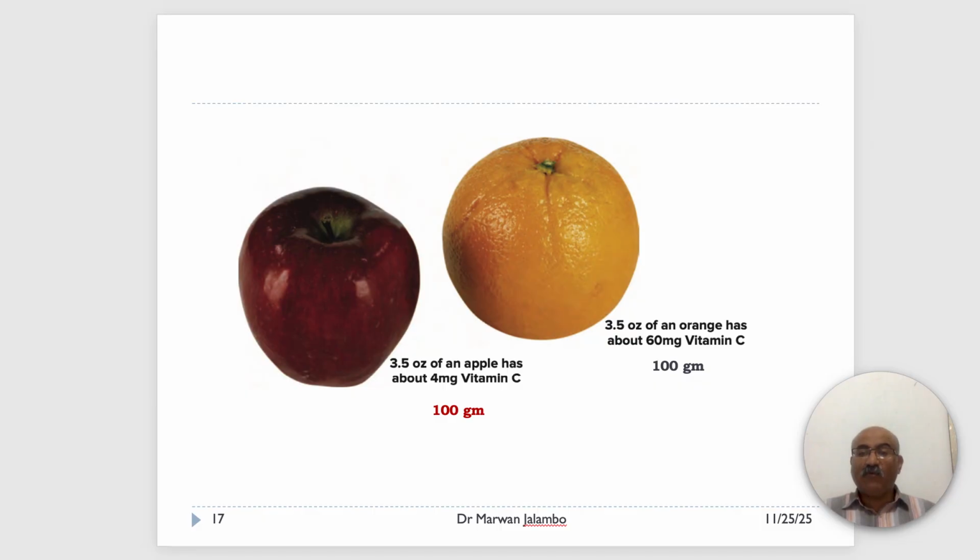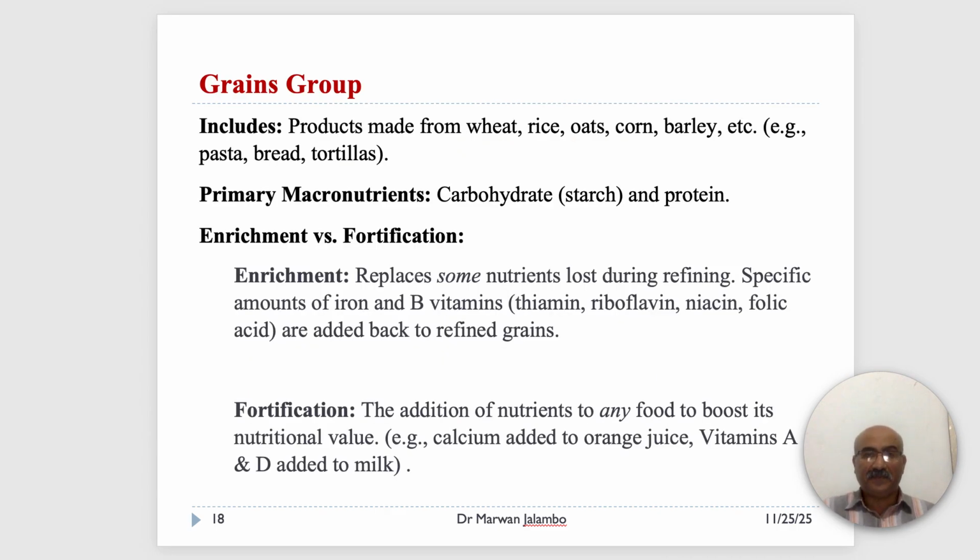This is why all guides recommend eating a variety of foods from each group. So let's look at each of these food groups, starting with the grains.